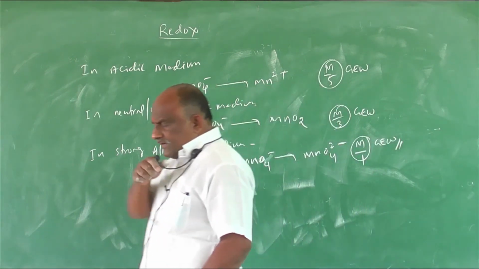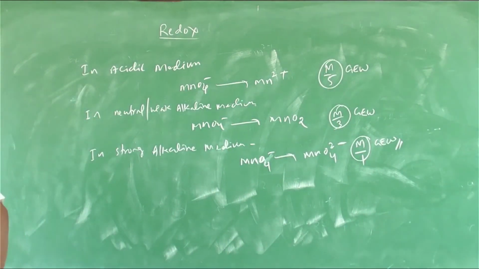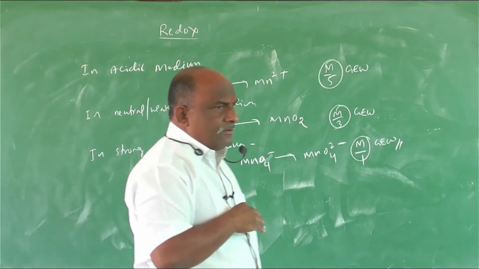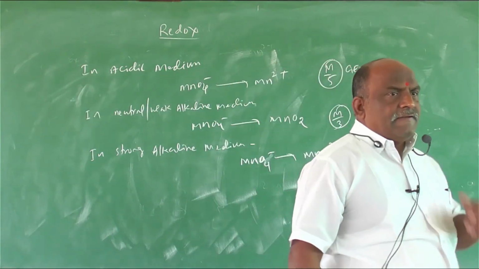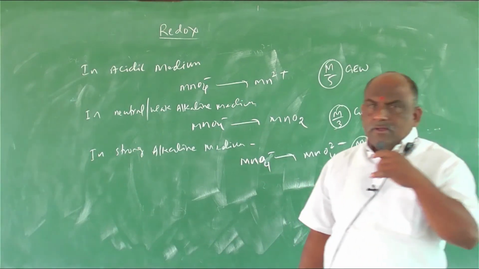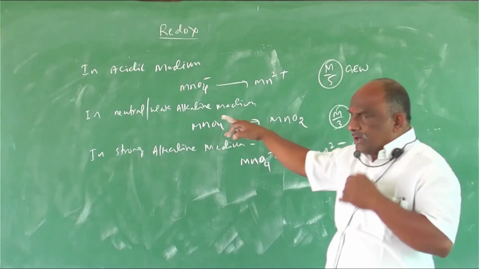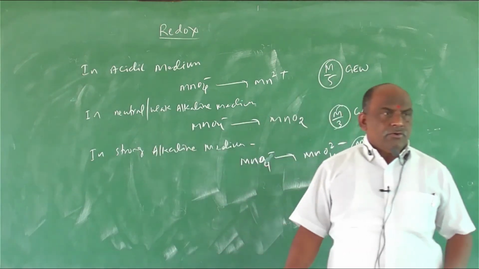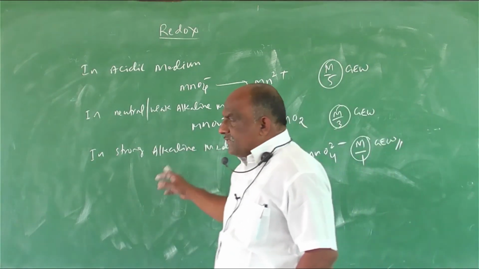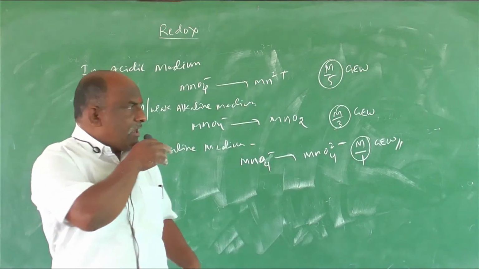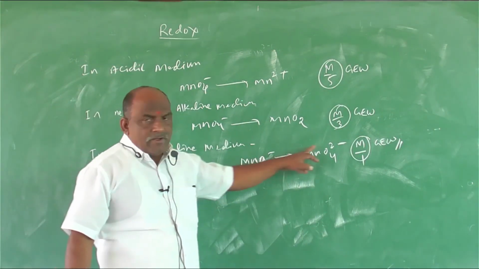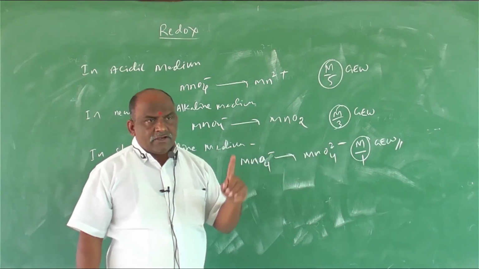Note down these 3 points, very important. Calculate gram equivalent weights, or what reaction takes place in acidic medium, weak alkaline or neutral medium, and the last one is strong alkaline medium. In strong alkaline medium, how many electrons transfer from this to this? -1 to -2 means 1 electron transferred.